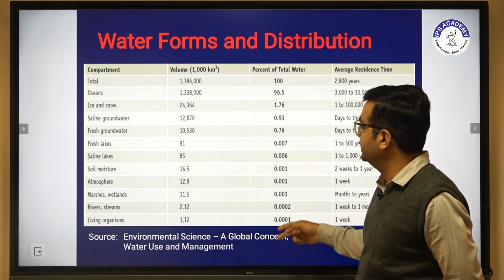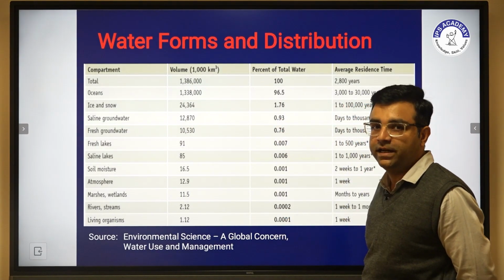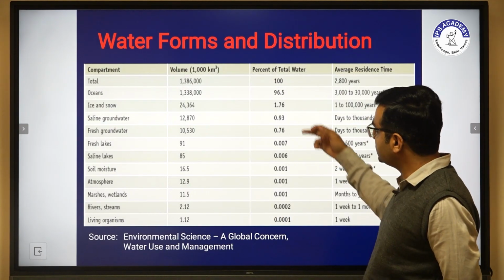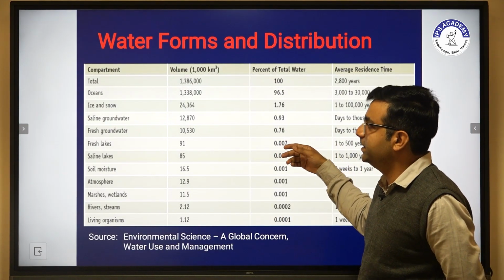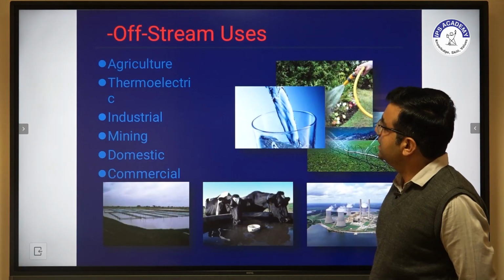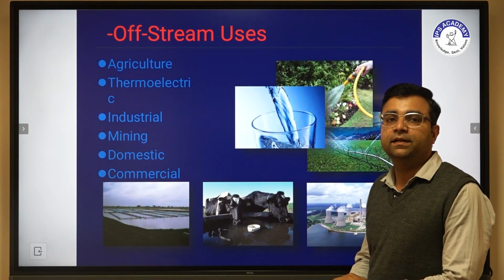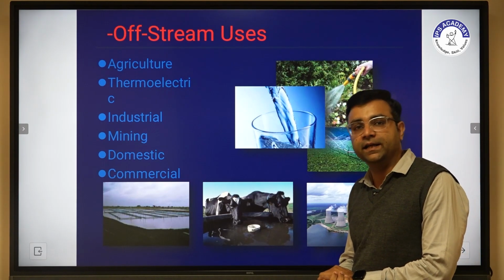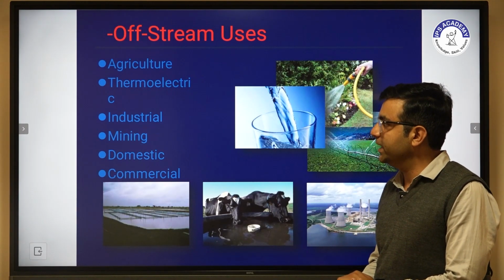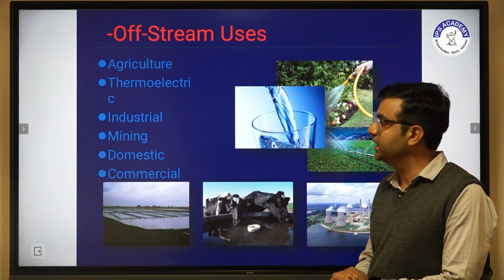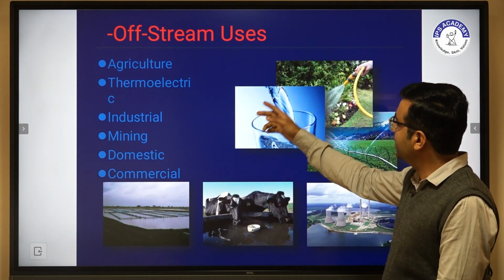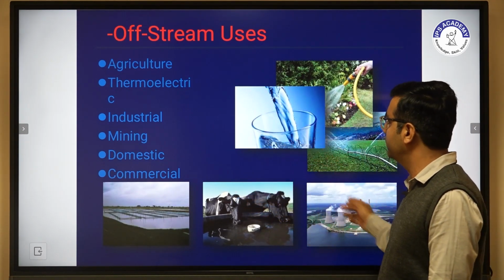So it is a global concern, and we have to manage, discuss and create awareness about the use of water. These are the off-stream uses, as we discussed in previous slides: water is useful in agriculture, thermoelectric, industry, mining, domestic and commercial.